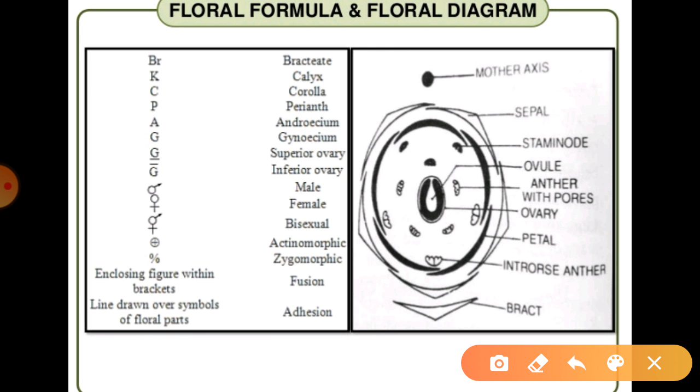Suppose we want to write any type of floral formula, for that we have to start like this.